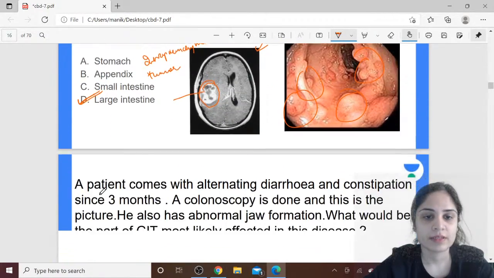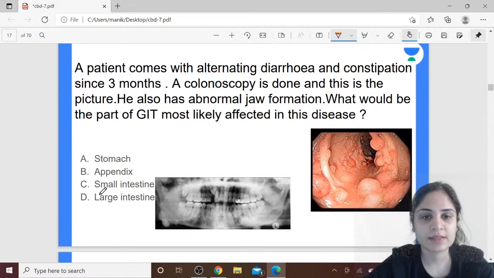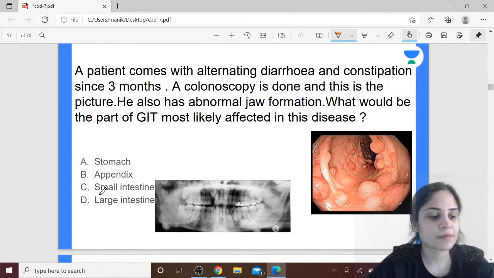Alright, next one. So another similar patient. A patient comes with alternating diarrhea and constipation since 3 months. Colonoscopy is done. This is the picture. He also has abnormal jaw formation. What would be the part of the GIT most likely affected in this disease?